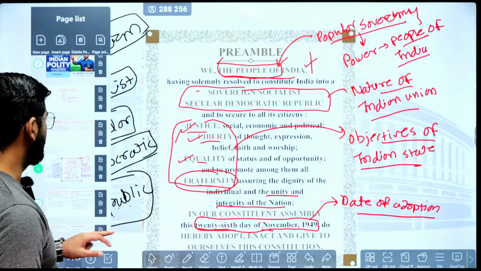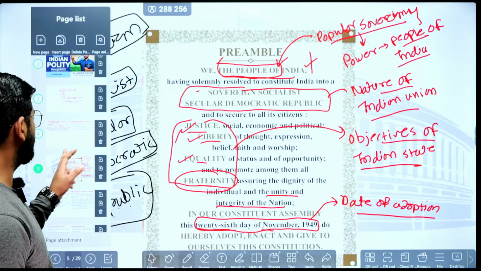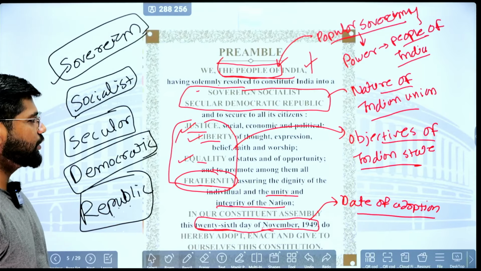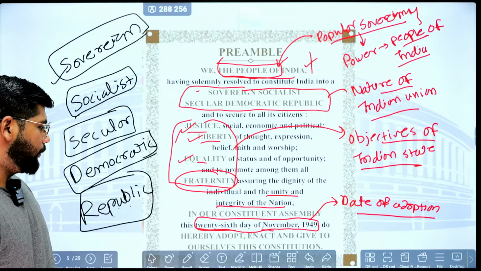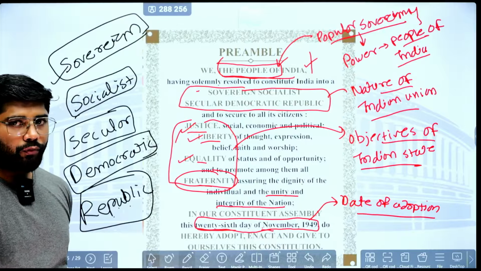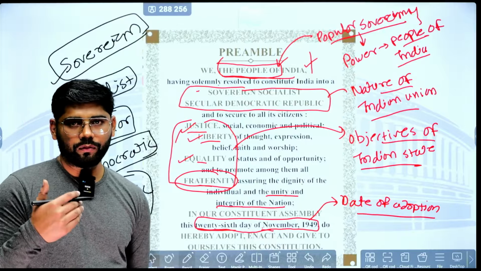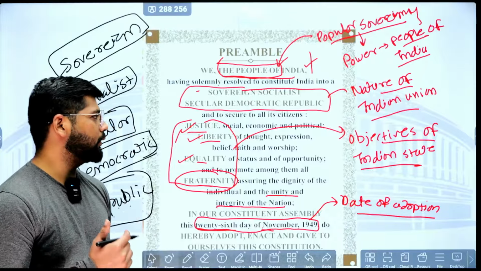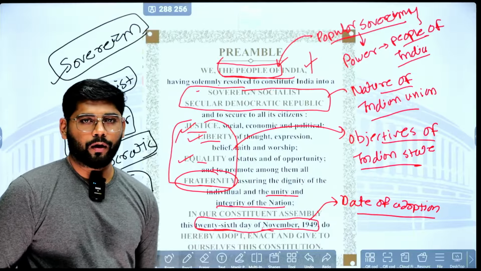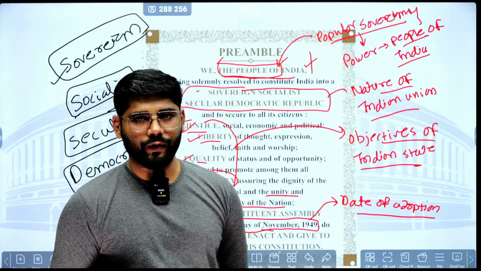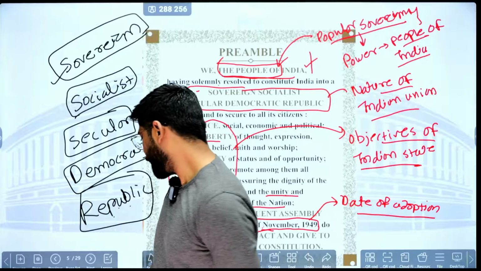Next, the objectives of the constitution. The objectives talk about justice, liberty, equality, fraternity. When it comes to justice, we know we have social, economical and political justice. The Indian state is obliged to secure for all citizens justice, social, economical and political.